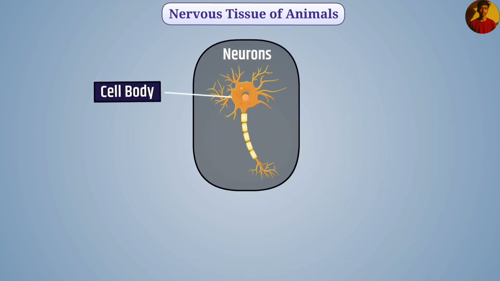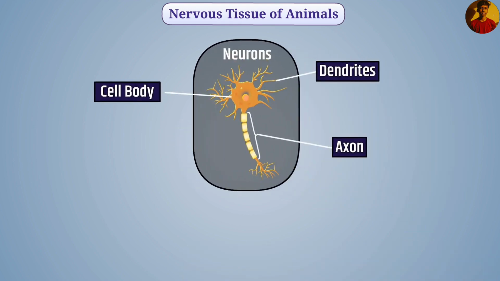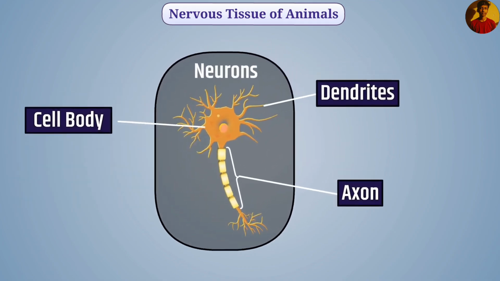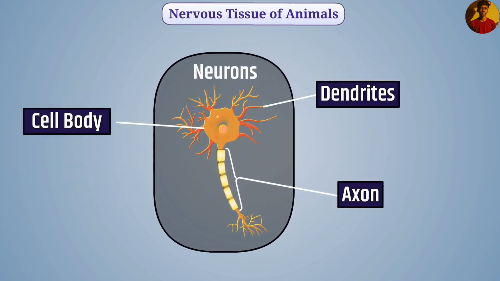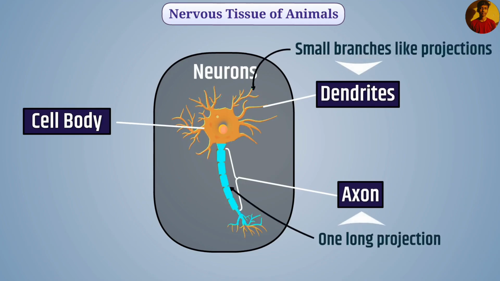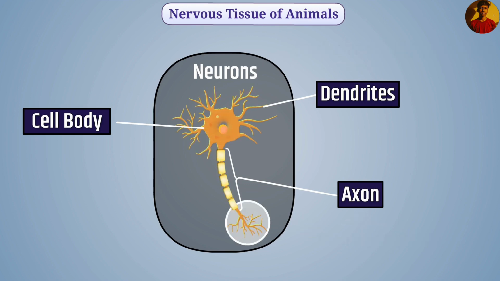Neuron is made up of cell body, dendrites, and axon. Cell body is star-shaped and is the main part of the neuron, which contains nucleus and cytoplasm. From the cell body, long and thin hair-like branches arise. From the cell body of each neuron, small branch-like projections, dendrites, arise, and one long projection, that is, axon, arises. The terminal end of the axon is called nerve ending.